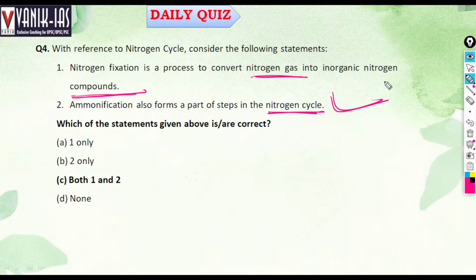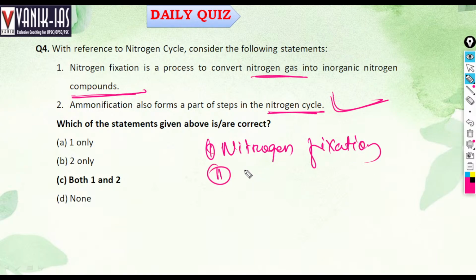So far as the nitrogen cycle is concerned, there are 3 steps. One is nitrogen fixation. Nitrogen fixation converts nitrogen gas to ammonia.